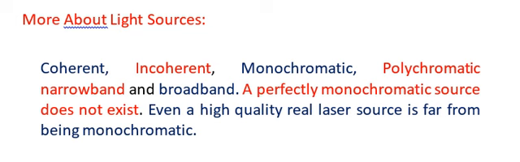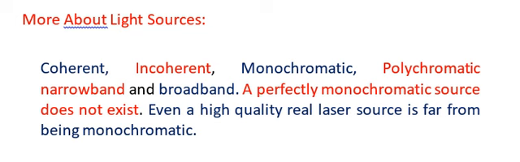A perfectly monochromatic source does not exist. For example, even a high quality laser source is far from being monochromatic. A very high quality helium neon laser source may be operating at 3 different wavelengths. We cannot reduce those 3 wavelengths to a single wavelength by any special means.